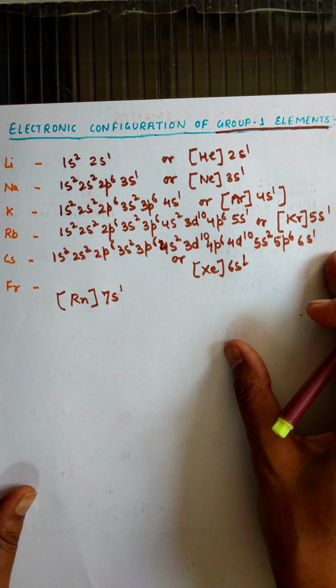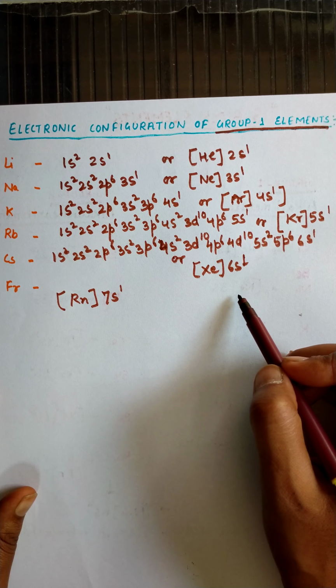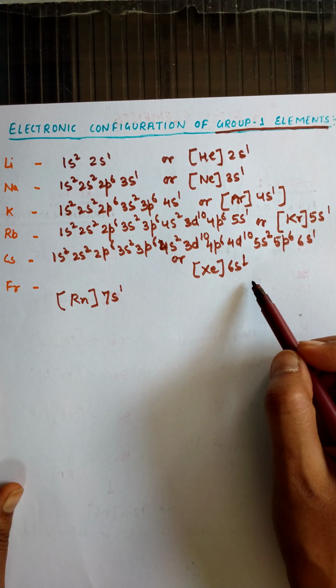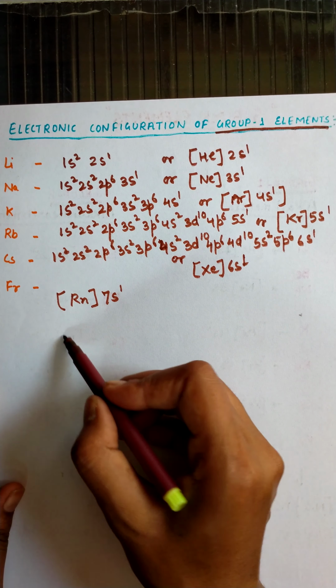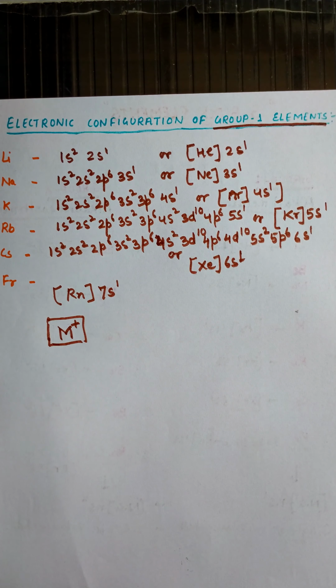The S block elements are having a single electron in their outermost valence shell, and due to this, these elements can easily lose their electrons to form monovalent cations, and that's why they have a highly electropositive nature.